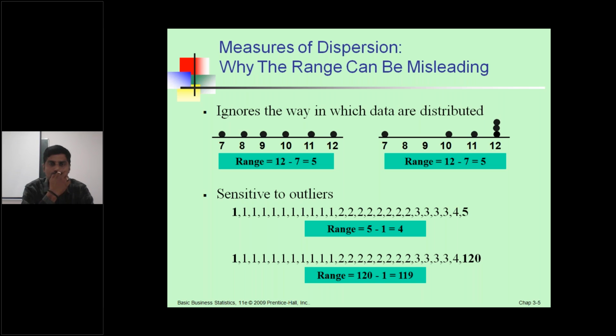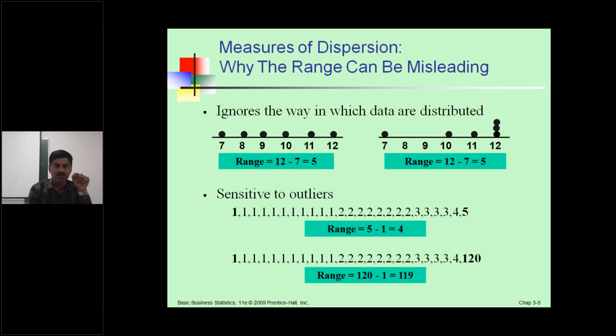A range is not suitable for the largest value; it ignores the way in which data are distributed. Range only calculates the smallest value and the largest value: largest value minus smallest value. It takes only two values for the entire distribution, so it ignores the way in which data are distributed.